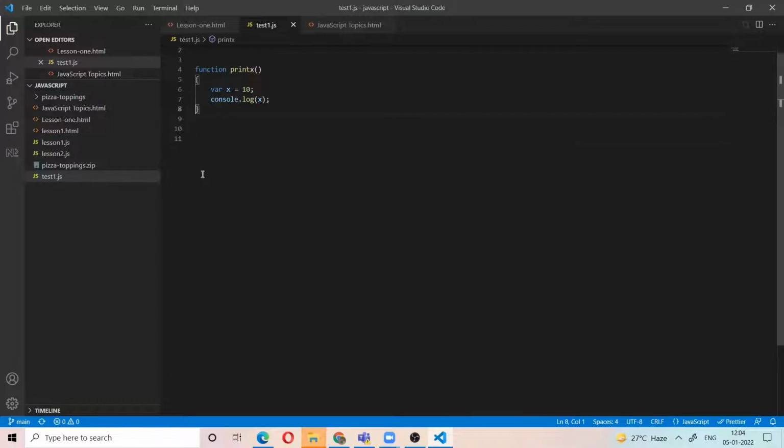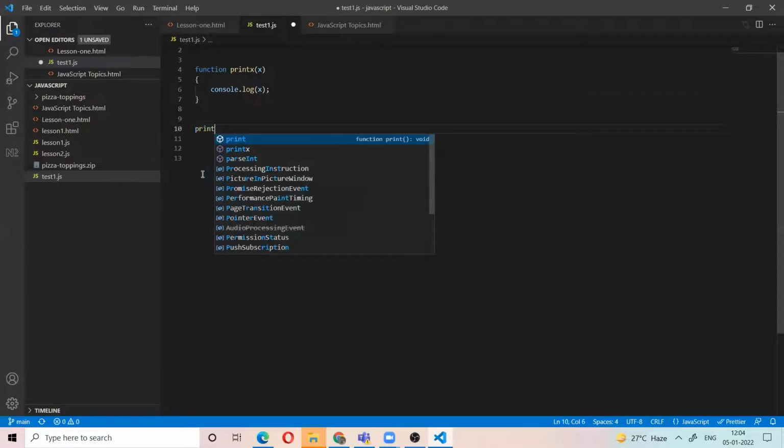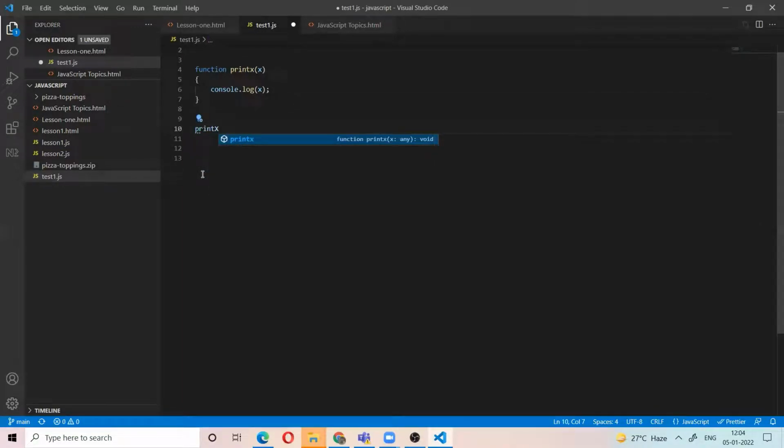For example, I want to give some x to print. Say you want to write a function to print something. Every time you call this function, you need to give what you want to print. What do you want? I want to print hello. Again, I want to print world.